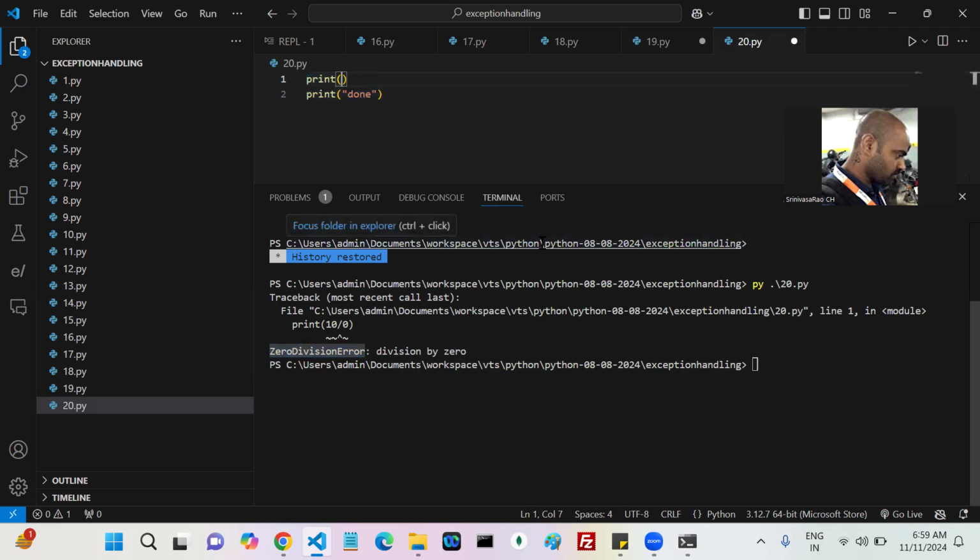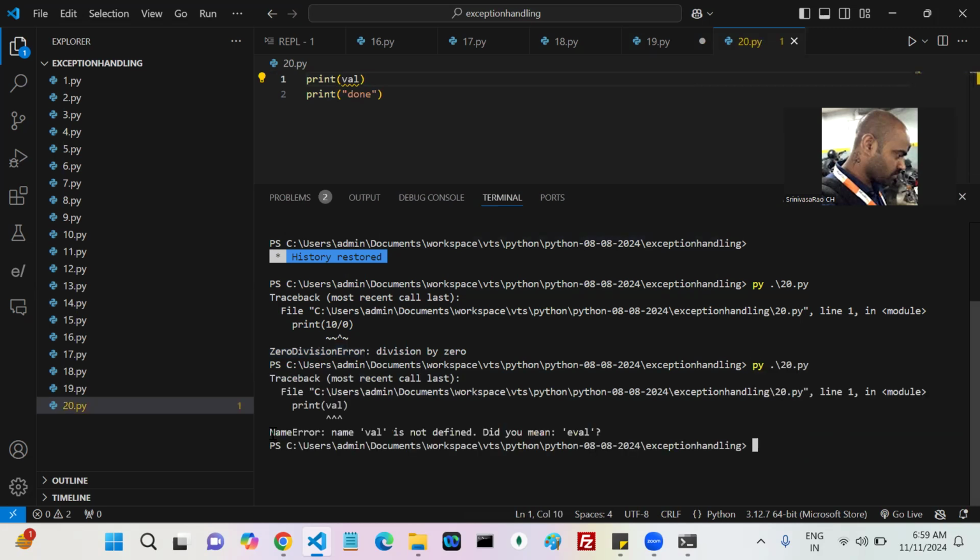For example, if I write something like this and run this program, then also we see NameError: name value is not defined. This is which kind of exception again? NameError or not. Who raised this exception? Whenever in Python you try to use a member, that member should be declared first.